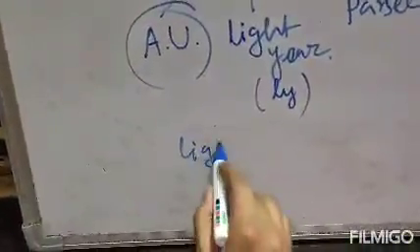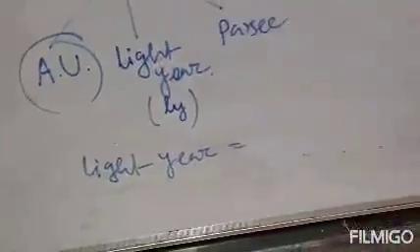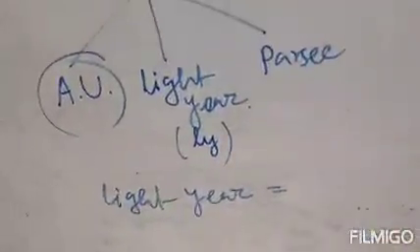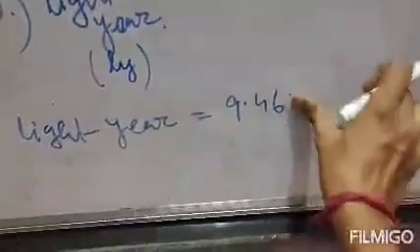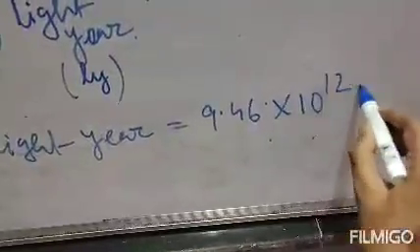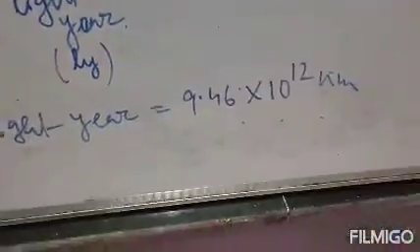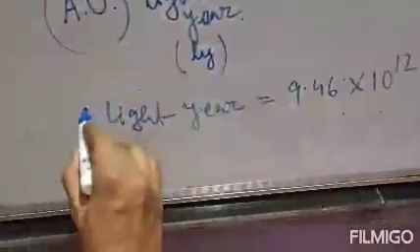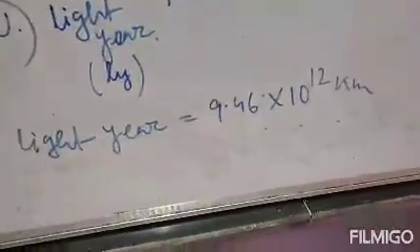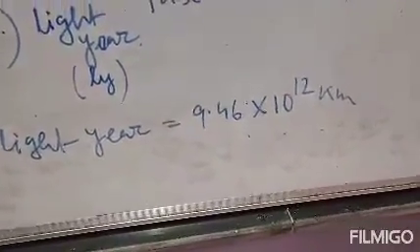Now, light year equals 9.46 into 10 to the power 12 kilometer. Just memorize this value. That means 1 light year equals 9.46 into 10 to the power 12 kilometer.